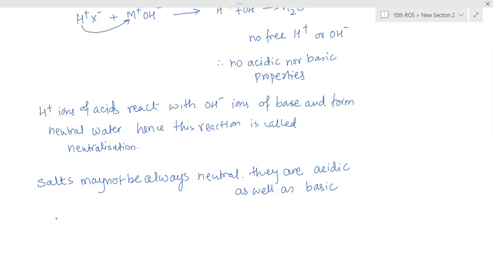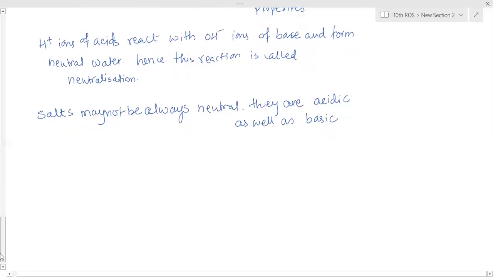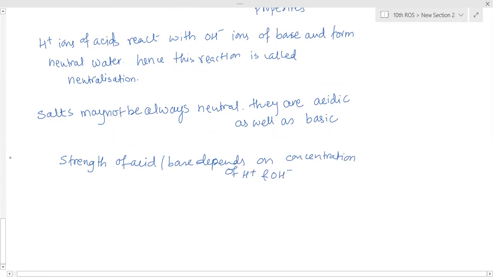Free hydrogen ions and hydroxide ions. Strength of the acid or a base depends on concentration. Yes, concentration. Strength of an acid or a base depends on the concentration of H plus and OH minus ions.